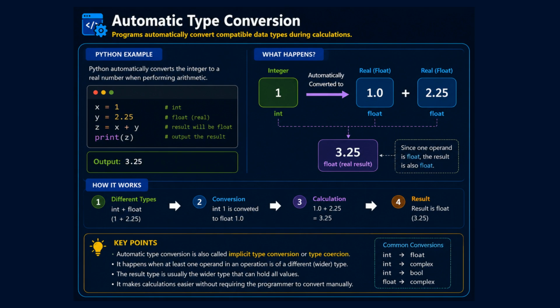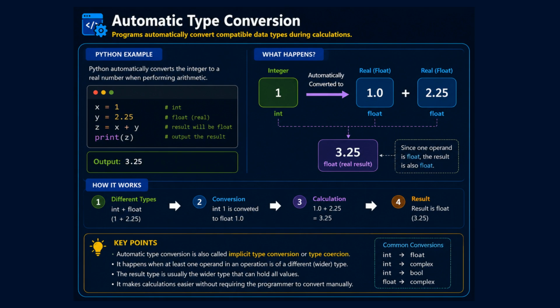Automatic type conversion happens when a programming language automatically changes compatible data types during calculations. In this Python example, the variable x stores the integer value 1. The variable y stores the real or float value 2.25.